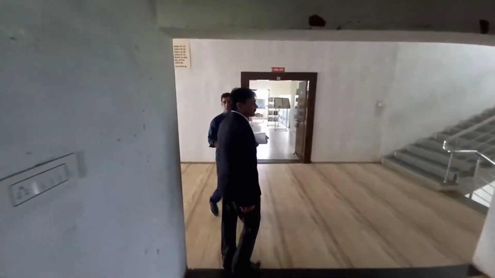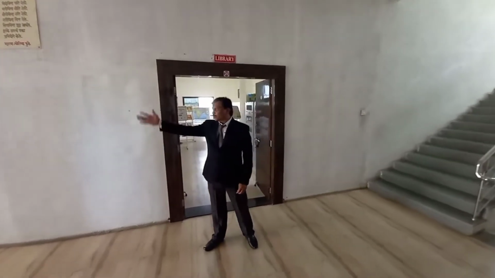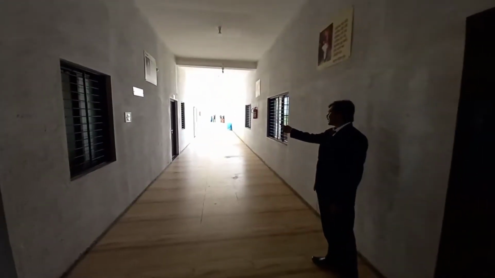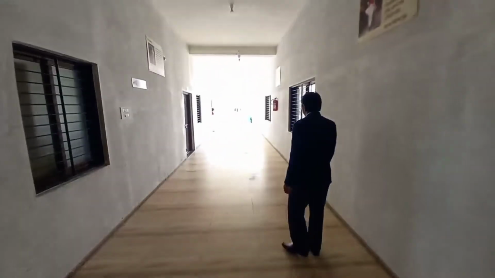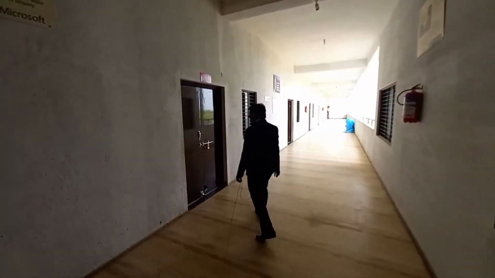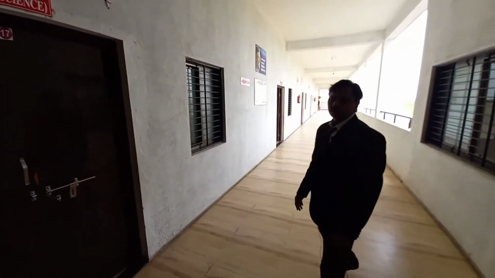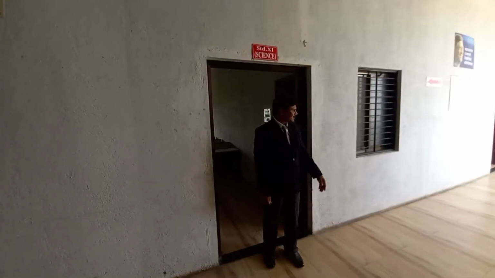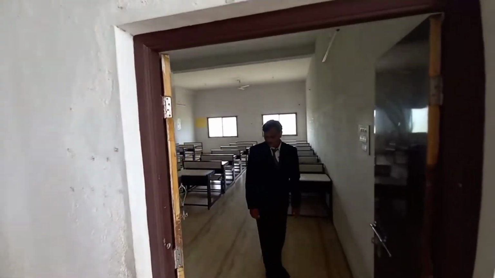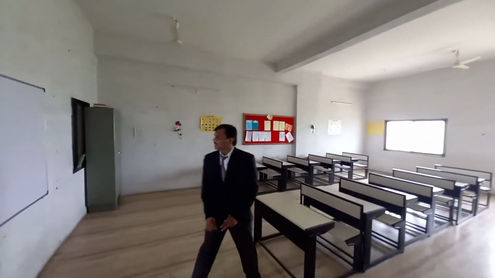Now I will go ahead to the other laboratories: physics, chemistry and biology. This is the corridor where we have the class 11 standard, the corridor in front of the classrooms. Students enjoy their lunch in the corridor. Now, let's have a look at the classroom. We have a 600 square feet classroom size. This is the class 11 standard science classroom.